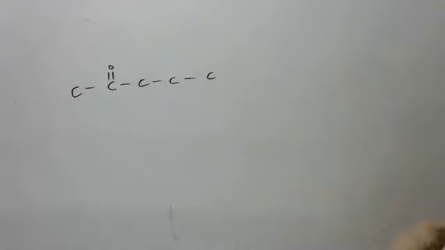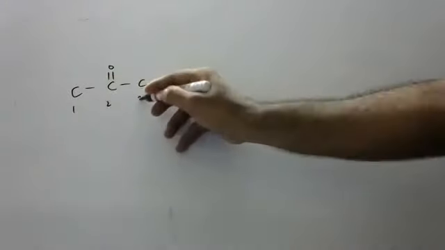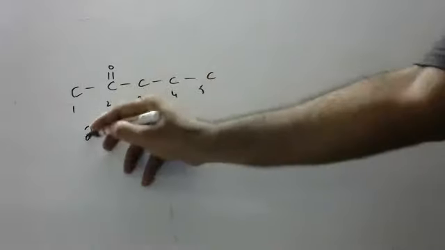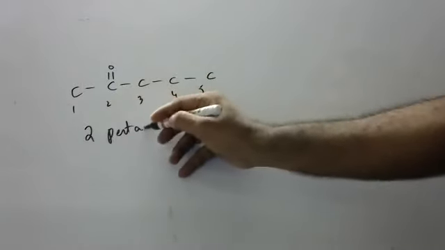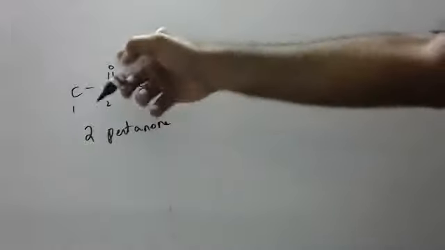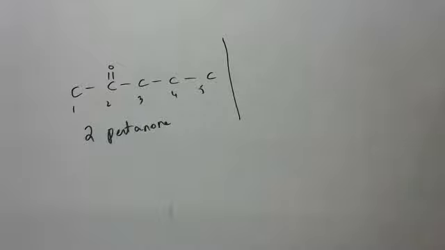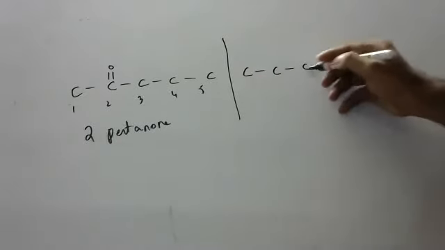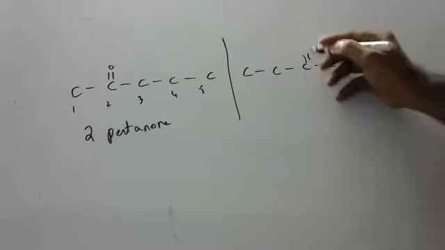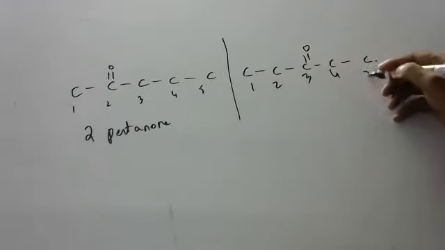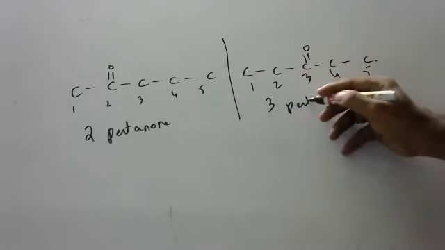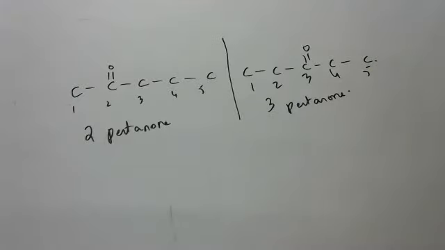Okay, children. If I keep it here, on 1, 2, 3, 4, 5, it is called 2-pentanol. Why, children? Because the oxygen is on the second carbon. But if I keep it here, then it is called 3-pentanol. Try to understand, children. You should understand clearly. No confusion at all.